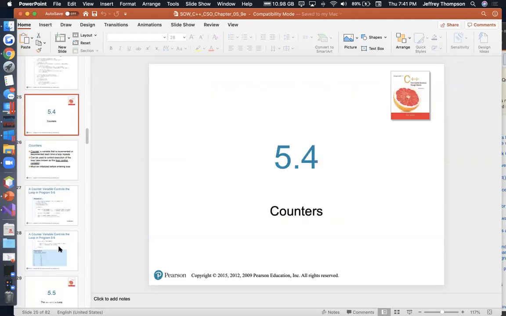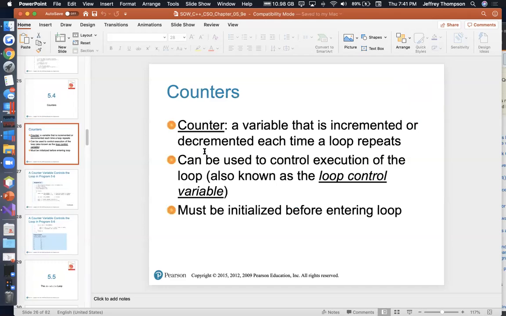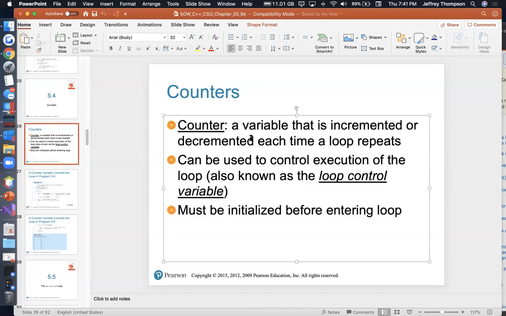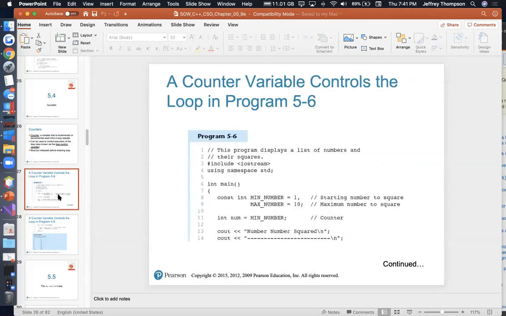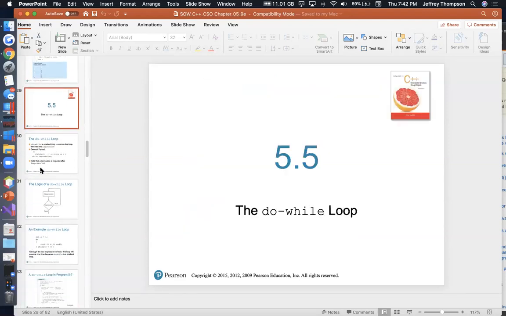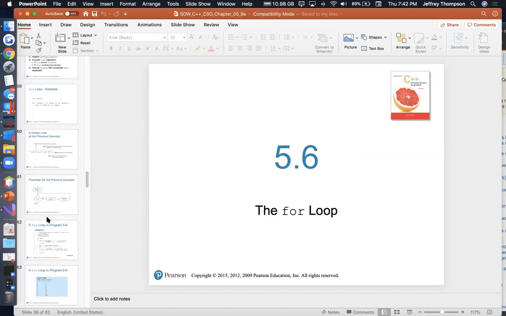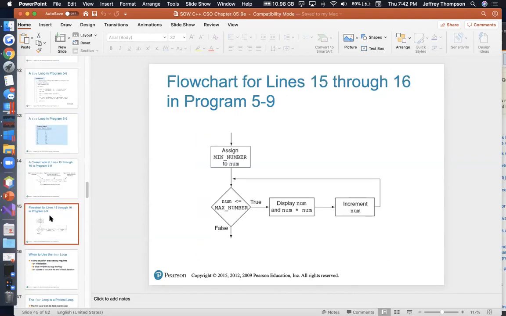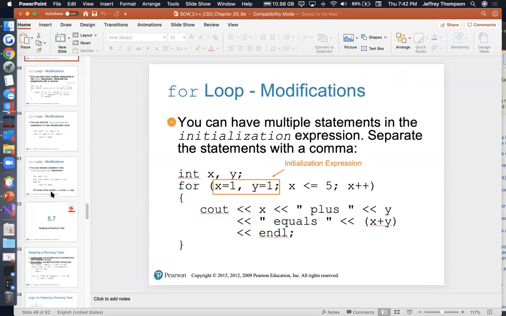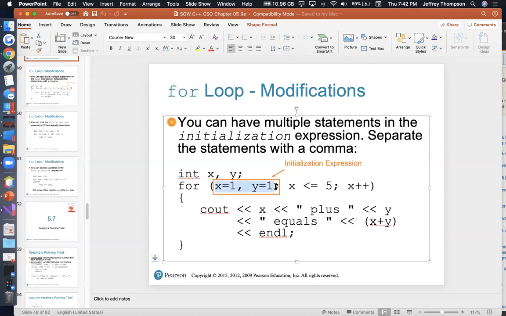And yeah, there's a little bit more you could do with it. You can use a counter. The counter is a variable that's incremented or decremented each time a loop repeats. That's our loop control variable, right? The do while loop, we certainly talked about that. The for loop, we absolutely talked about that. If you want to, you can do more than one thing in the introduction to the for loop. Right, in the initial stage, you could set two different variables if you wanted to. Or you could leave out the initialization entirely.